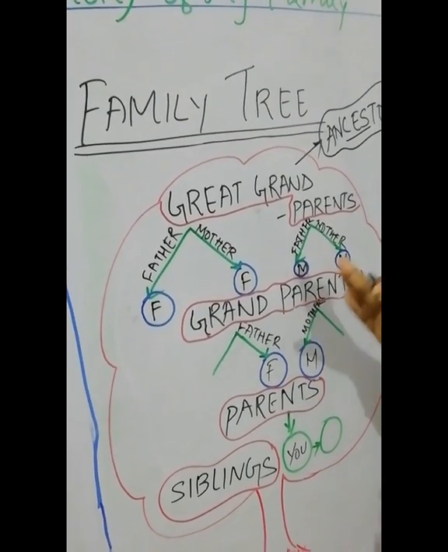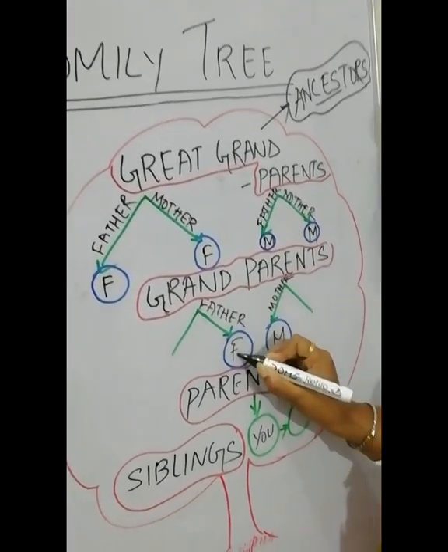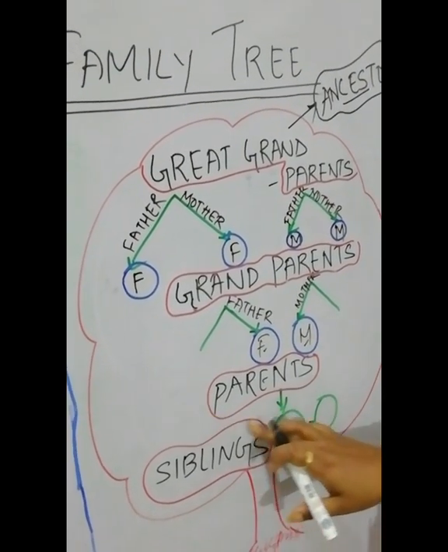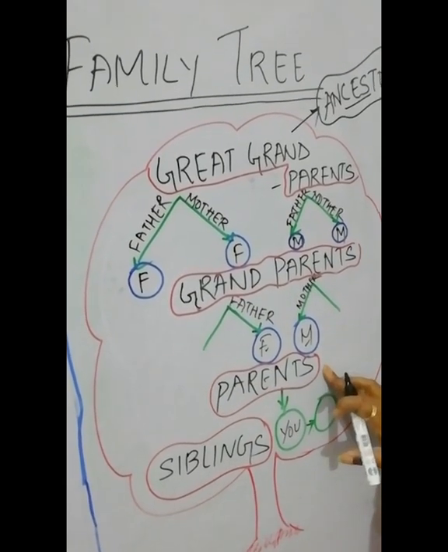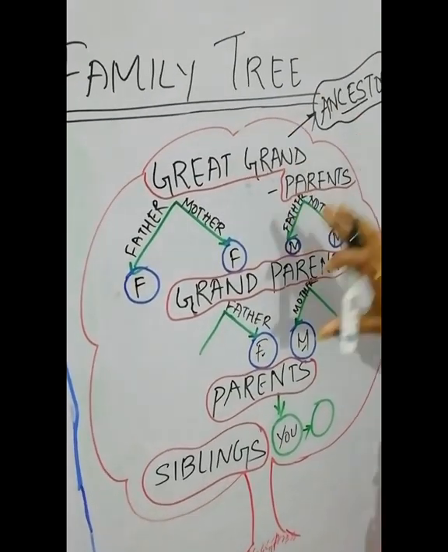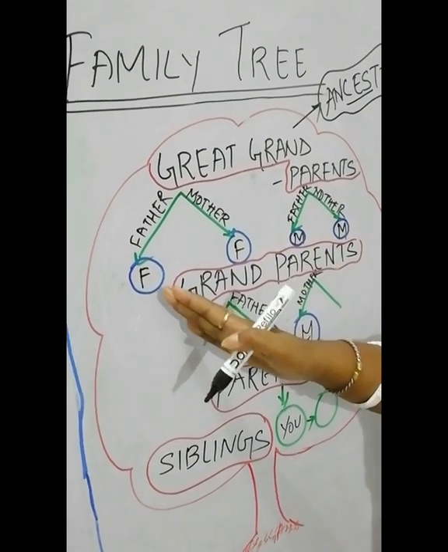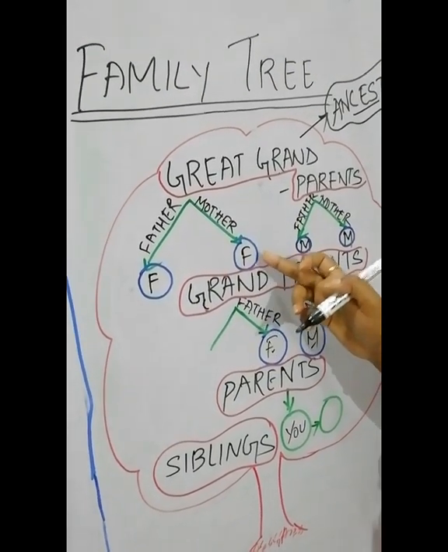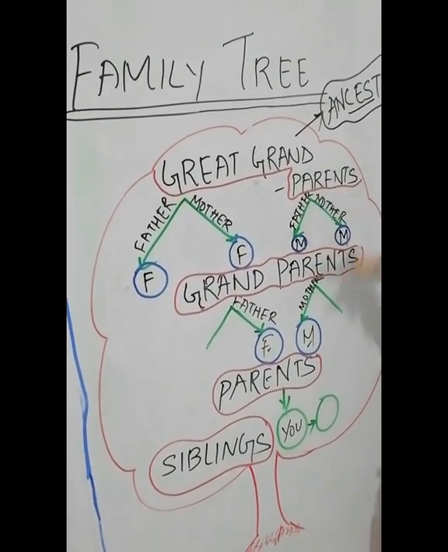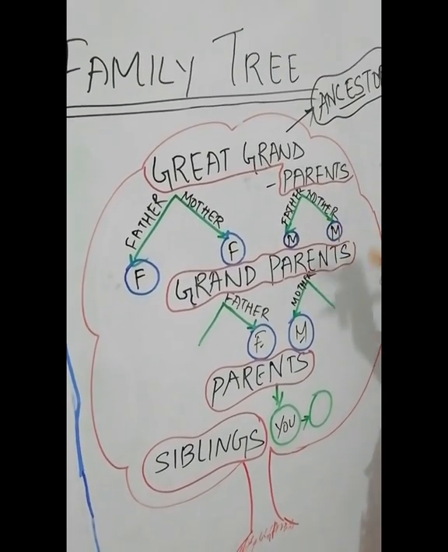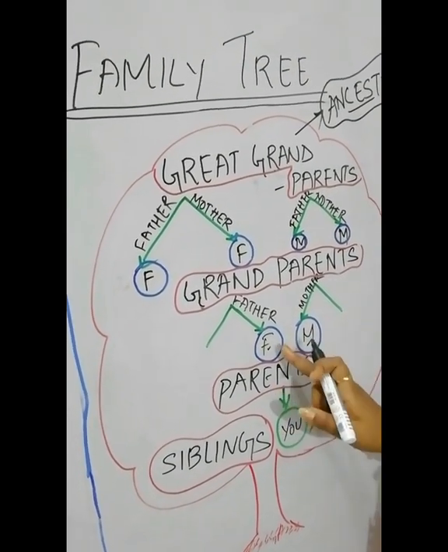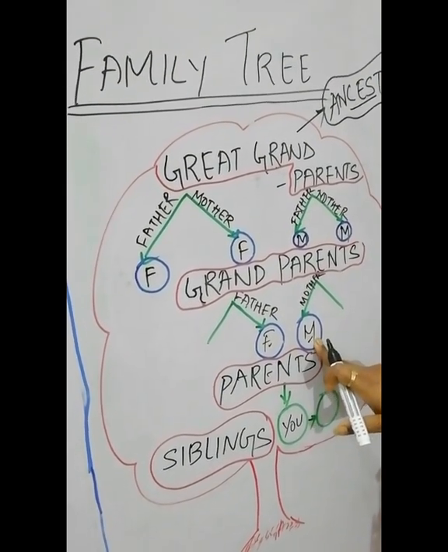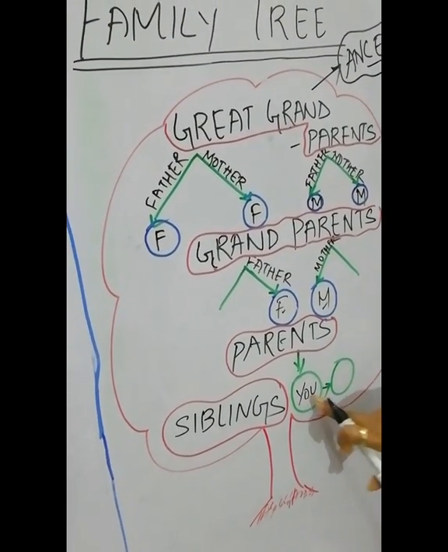Now from grandparents we are getting father and mother, that is our father and our mother. So who are they? They are our parents. I have written here father and mother, that means father's father and father's mother, mother's father and mother's mother. From there we are getting whom? Our parents, that is your father and your mother. So from your father and mother, who is the person? That is you.